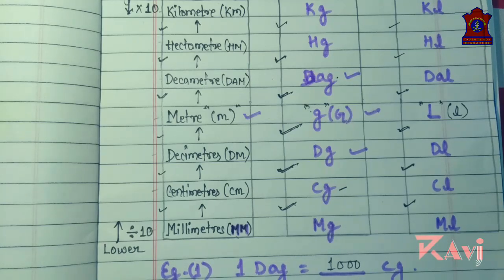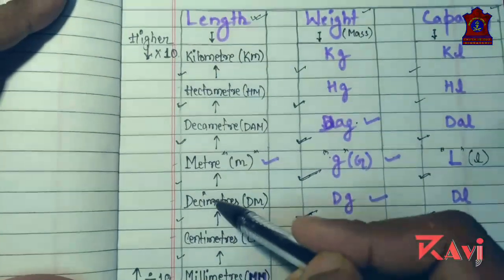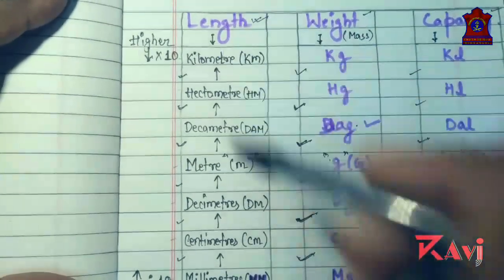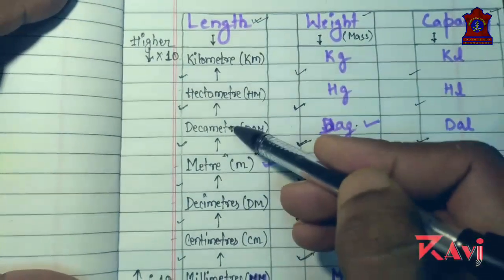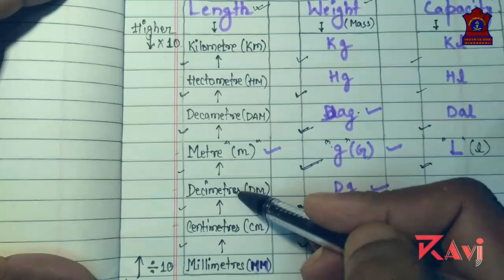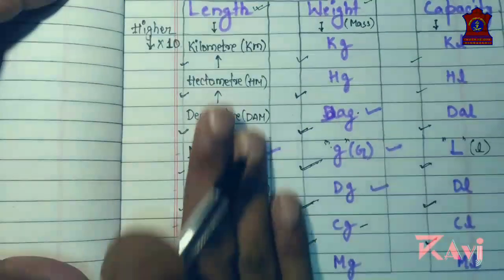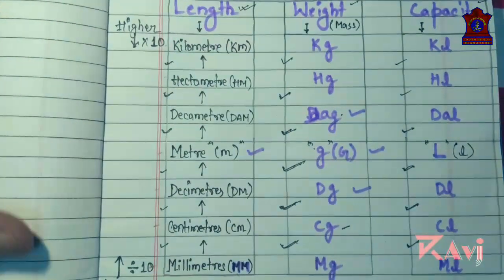Today you have to make this table in a copy and learn the sequence: milligram, centigram, decigram, gram, decagram, hectogram, kilogram. Similarly, milliliter, centiliter, deciliter, liter, decaliter, hectoliter, kiloliter. Similarly, millimeter, centimeter, decimeter, meter, decameter, hectometer, and kilometer. We are moving from lower to higher. Today you do this, learn it.